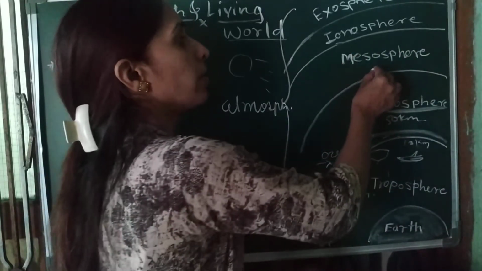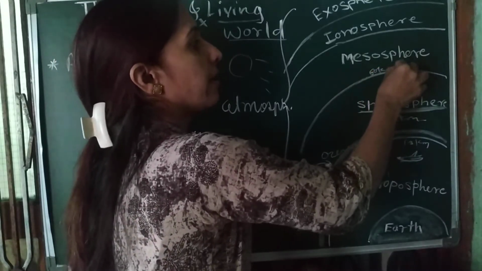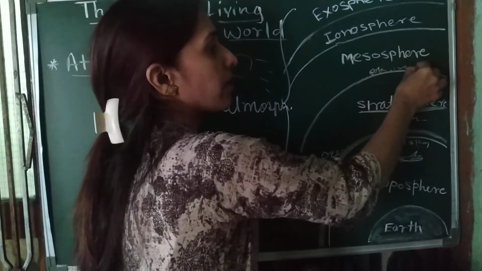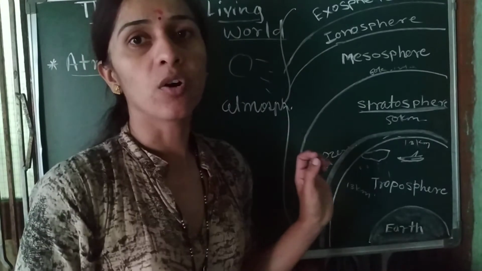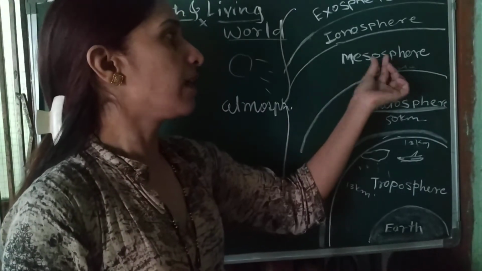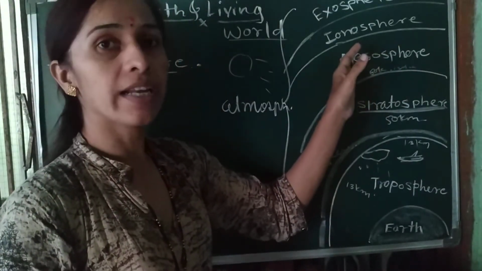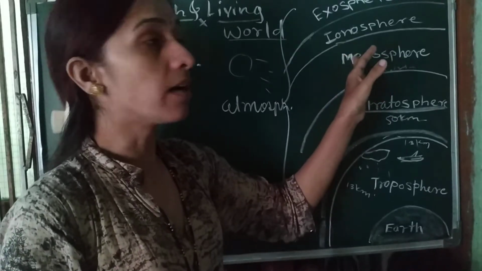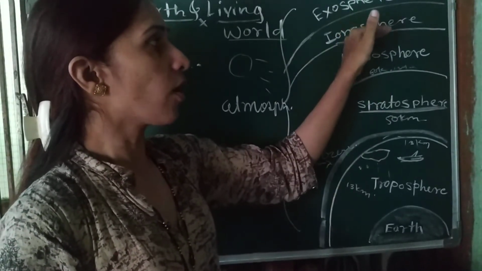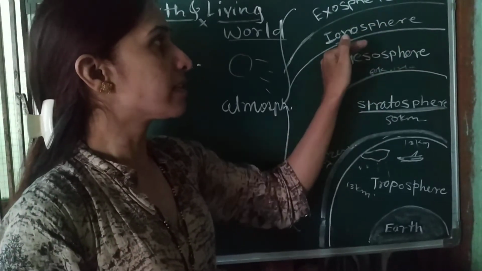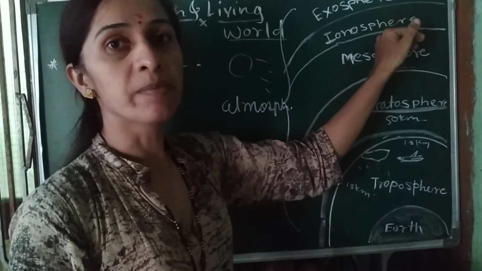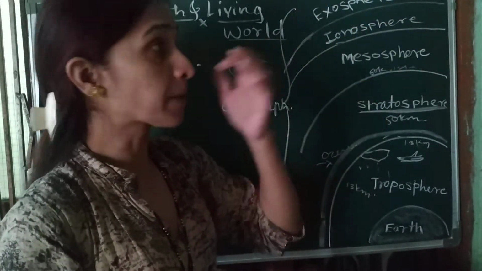Above 60 kilometers, up to near about 120 kilometers, we can observe this mesosphere. The successor of the mesosphere is the ionosphere. The ionosphere is a part of the thermosphere.